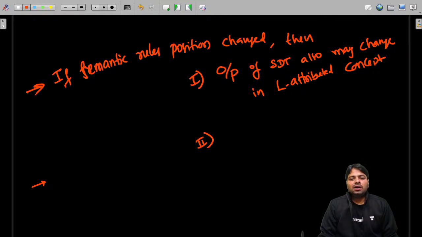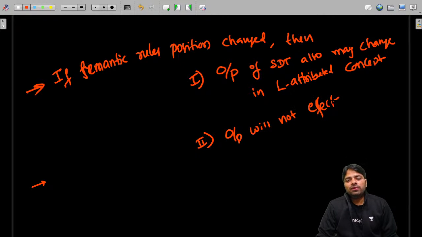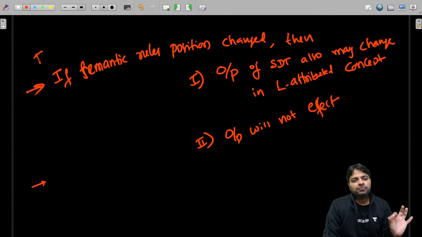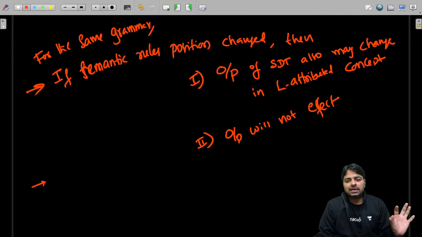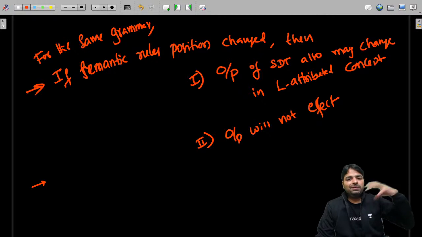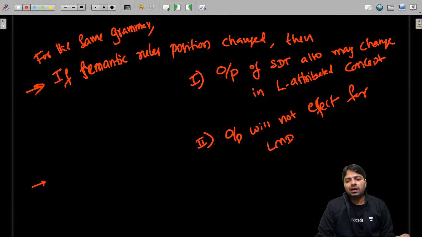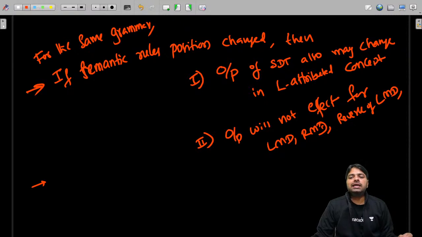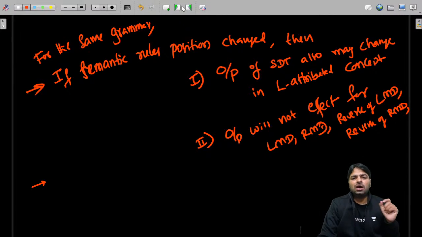Second point, the output will not be affected for other techniques, guys. The output will be the same for the same grammar. I'm talking about the same grammar we are doing; remember, don't change the grammar. The output will not be affected from whatever output you got previously. The output will not be affected for LMD, RMD and reverse of LMD. All of them will have the same output because they depend on non-terminals. They don't depend on the translation position. How is this going to happen?